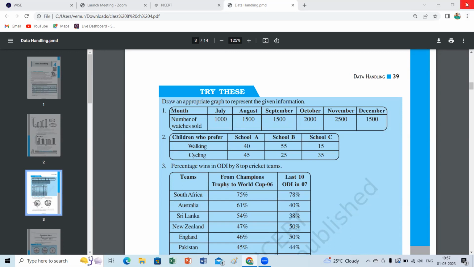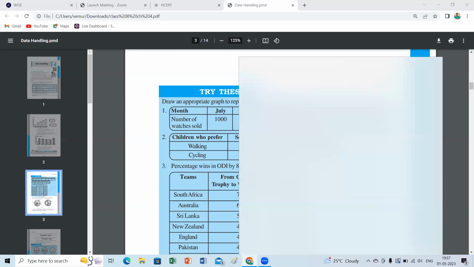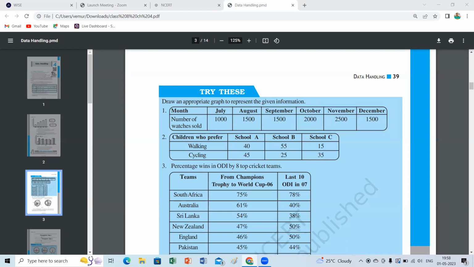Ma'am, because 100, 200 will take a lot of space, which is not available in the graph sheet. Exactly true. If you take 500, 0 to 500, 500 to 1000, 1000 to 1500, is our data exactly fitted or not? Yes, everything is multiples of 500, right? So we can go directly with 500.